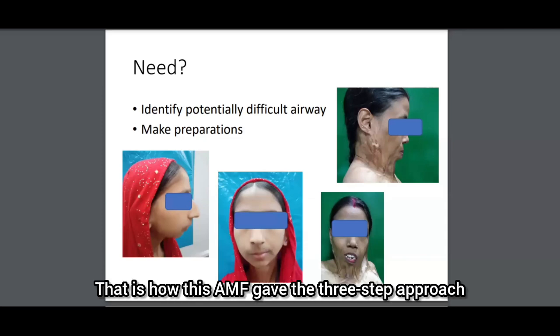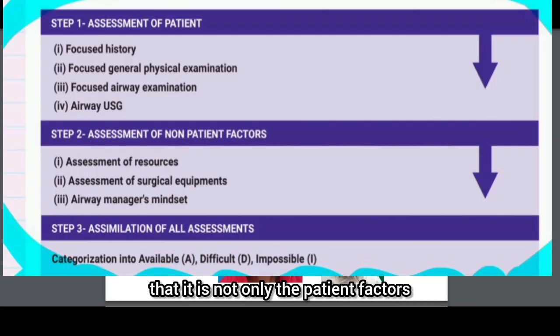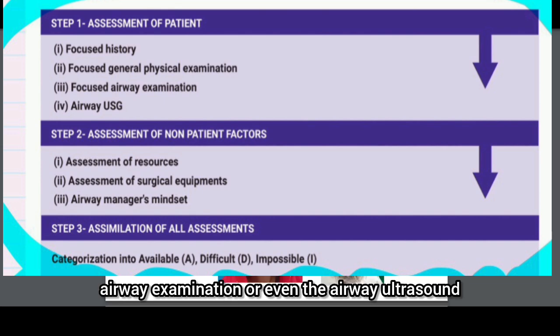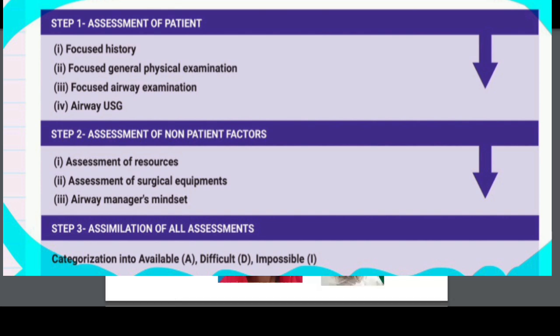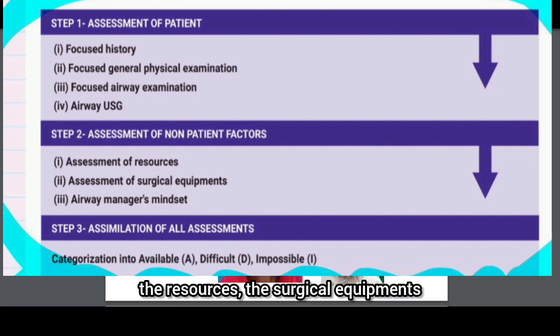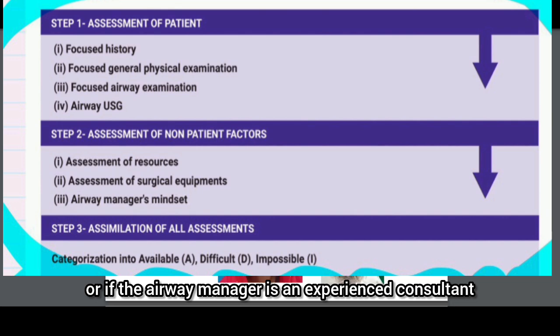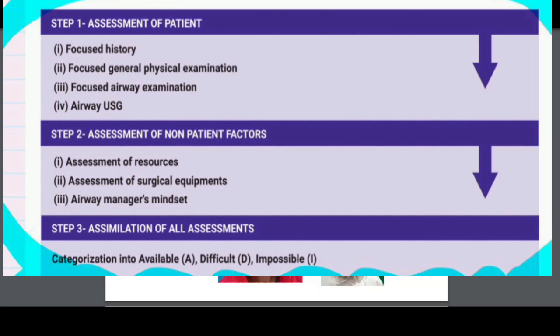That is how the AMF gave the three-step approach, that it is not only the patient factors, which include the history, general physical examination, airway examination, or even the airway ultrasound, but it also depends on the non-patient factors, that is, the resources, the surgical equipment, and the airway manager's mindset. That is, if the airway manager is a first year, or an experienced consultant, there's a difference between these two.